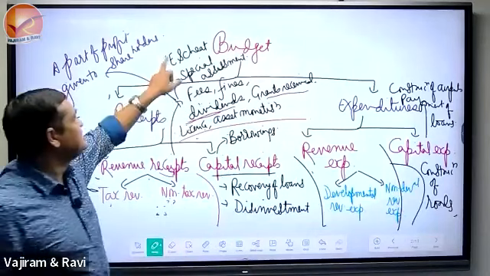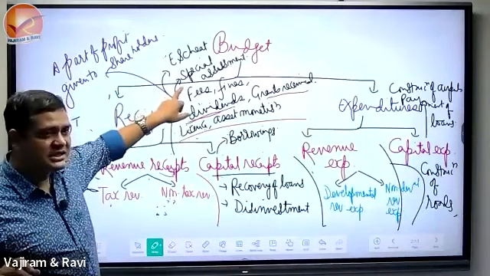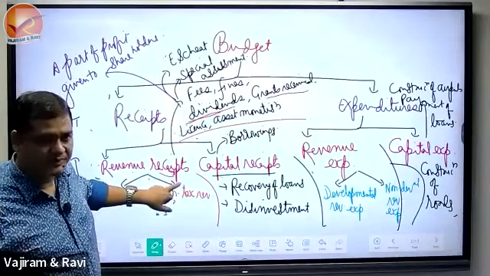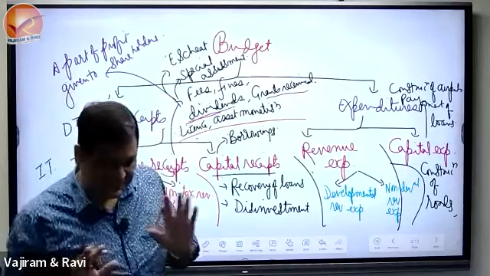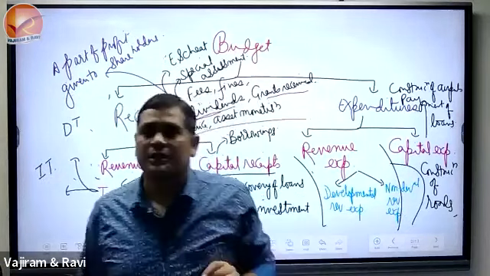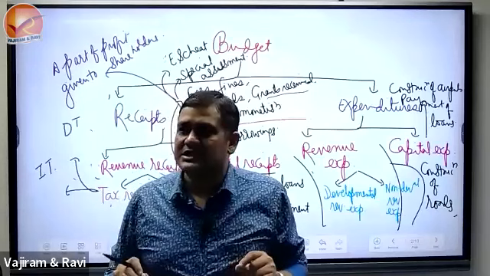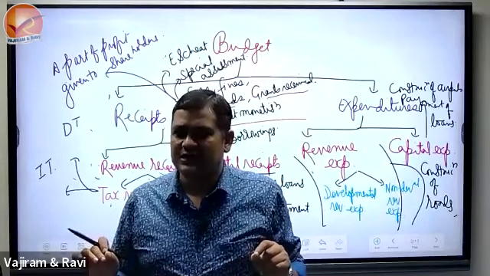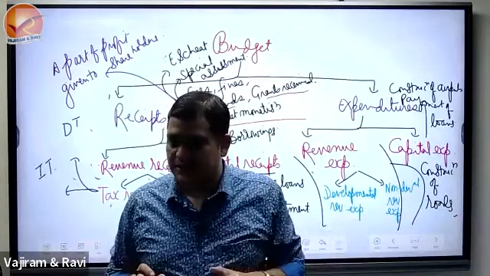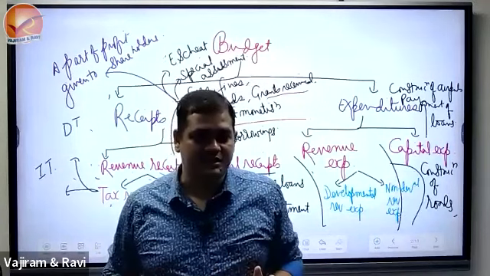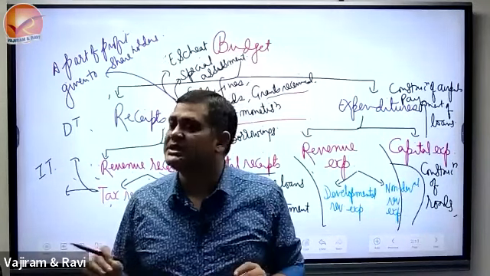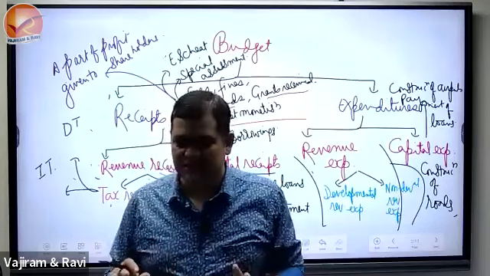Now look at the escheat and special assessment. See, please understand, these are all non-tax revenue. When you say escheat, listen, and then I will make you write also, that if there is a death of a legal owner of a particular place, and the legal heirs are minor, minor means not attained the age of 18 years, whether he or she.